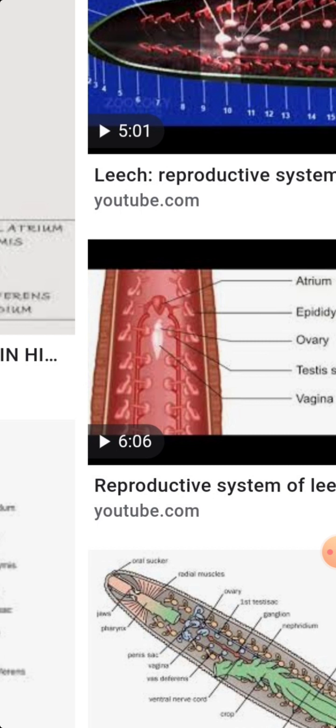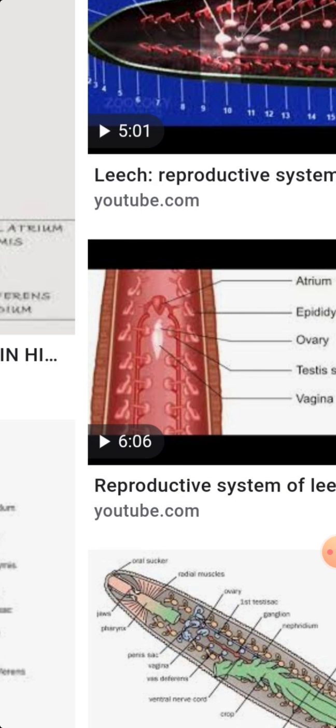This sac encloses a highly muscular and filamentous coiled penis which protrudes through the male genital pore. The male genital pore is situated in between the 2nd and 3rd annules of the 10th segment. The secretions of the prostate chamber glue the spermatozoa to form spermatophores, which are transferred through the penis into the vagina of the partner leech during copulation.